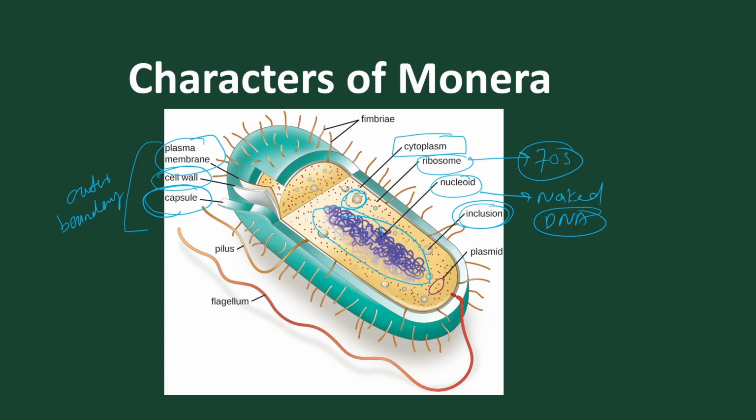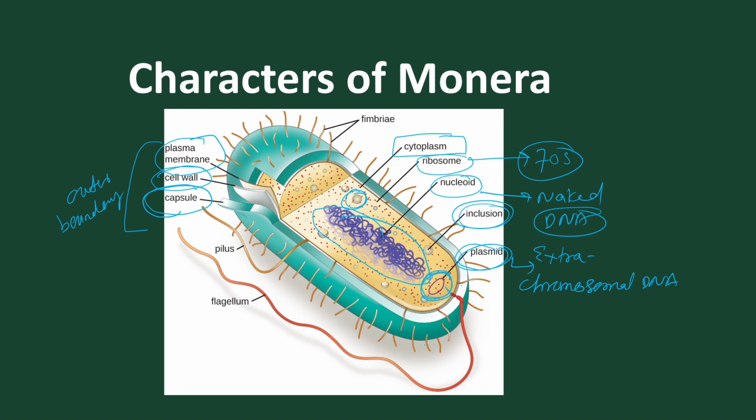Also, in some bacteria, not all bacteria, we find extra chromosomal DNA present, which is called a plasmid. This is called extra chromosomal DNA. So we find extra chromosomal DNA.